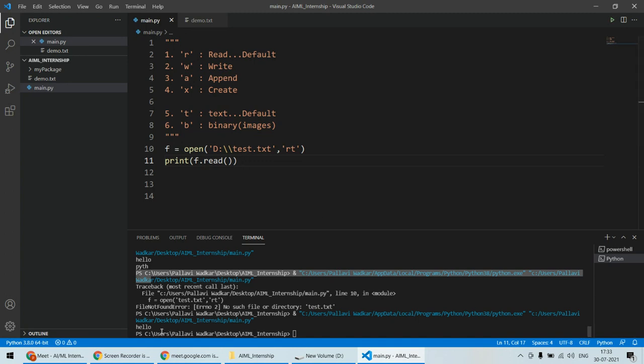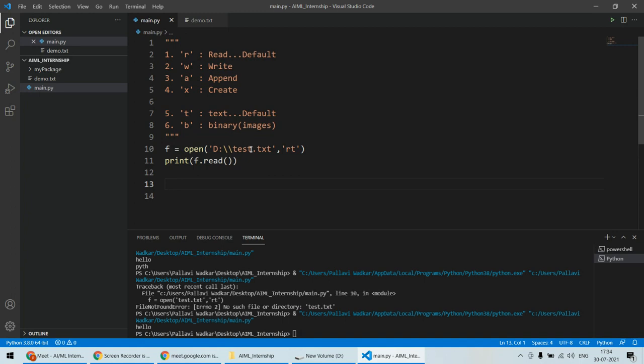So now in this case, hello is printed, and this particular test.txt was in the D drive. So that's the important thing, that you should specify the complete path, and keep in mind, as far as the path is concerned, where it is a single slash you have to provide a double slash in that particular case. Now, this is all about reading all the content as well as reading some part from that particular file. As far as the reading part is concerned, we are reading a small number of characters, let's say 10 characters, 20 characters.